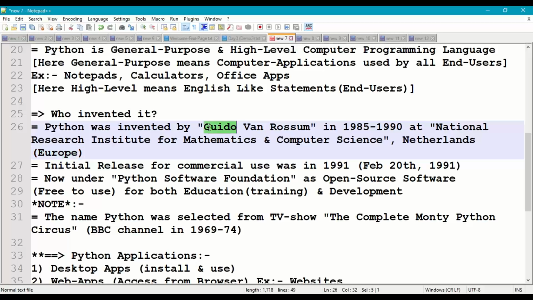So Guido van Rossum is the person responsible for inventing the Python programming language.